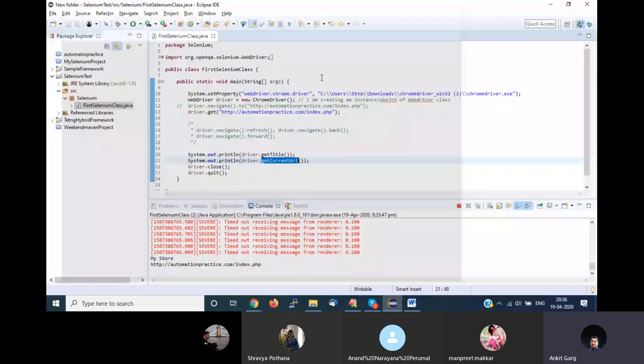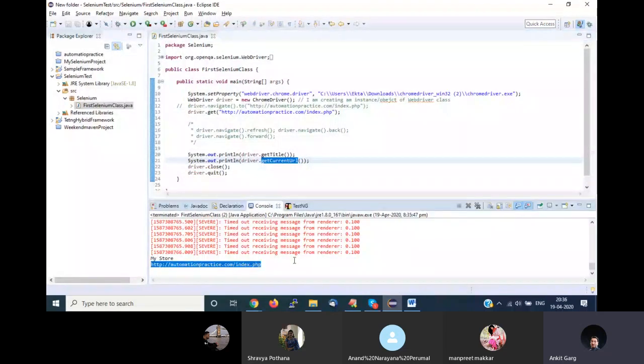Okay, so it is printing the URL of the page, whatever was the page at that current moment of time.